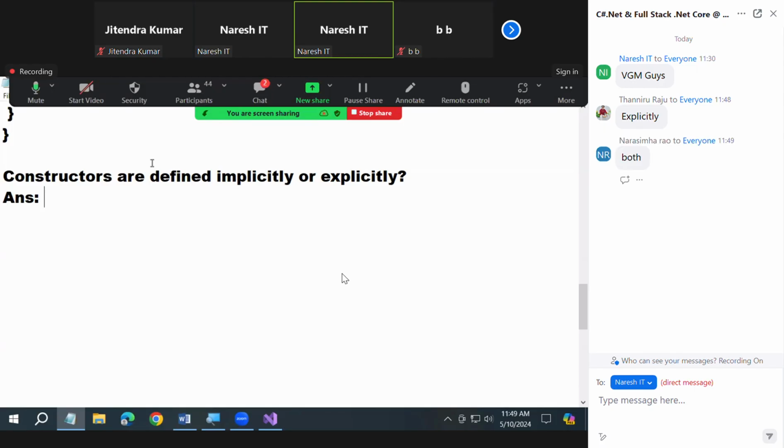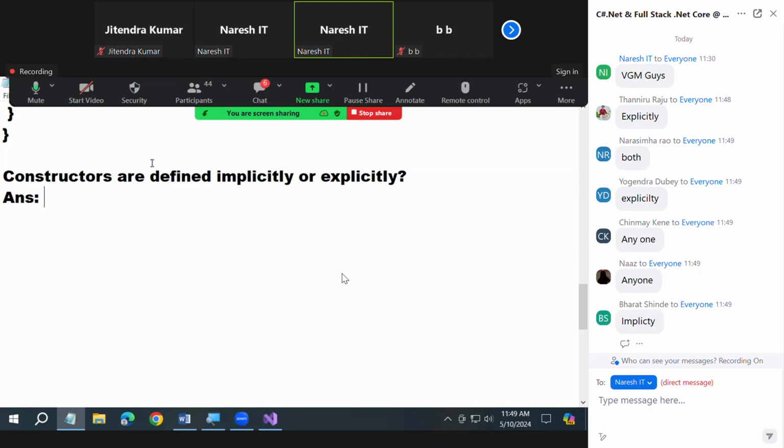Both is a wrong answer. Explicit is a wrong answer. That is also a wrong answer. Either or. Both chance is not there. I told you in the morning and again you're telling both. There is no chance for both constructors in a class. What did I say? Either explicit or implicit. So what is the answer? Either or, not both.